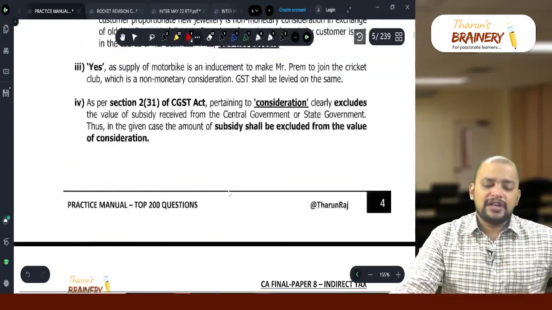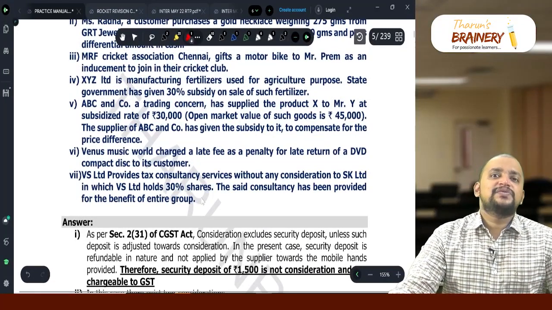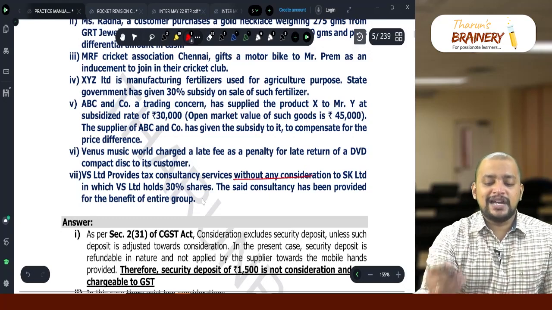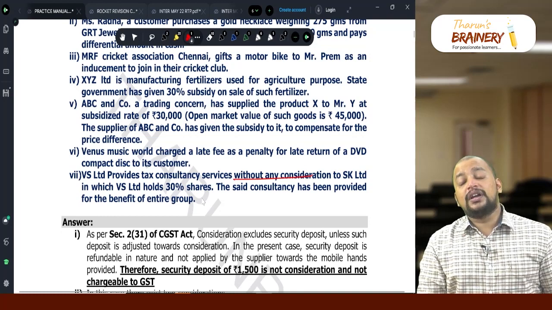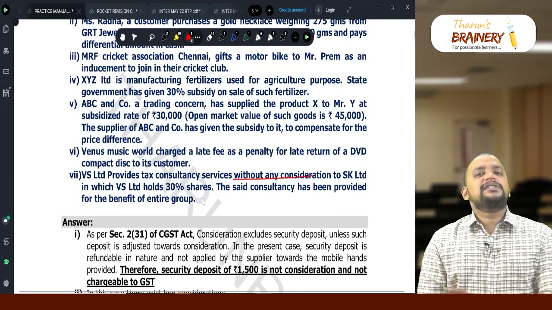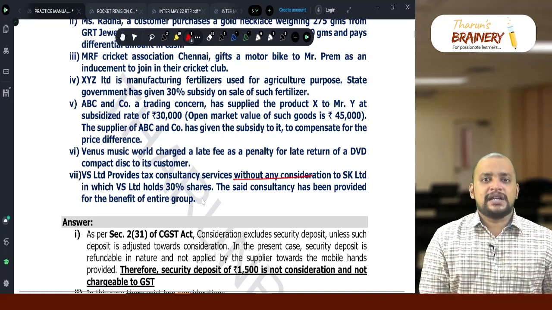So therefore it is not a supply, because related party transactions will become supply under 7(1)(c) even though without consideration, provided they are related party transactions. Here holding more than 50% will only be called as control, but 30% is not called as control. Due to that reason, it's not a related party transaction.